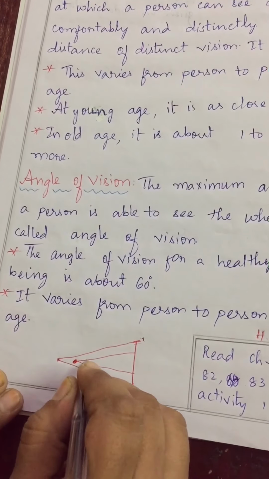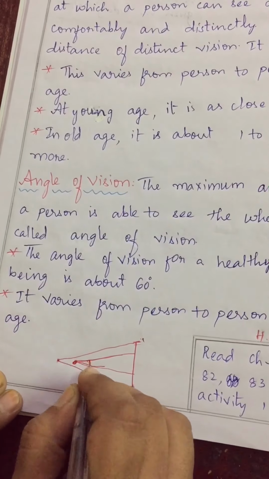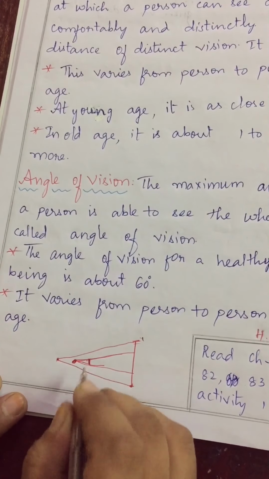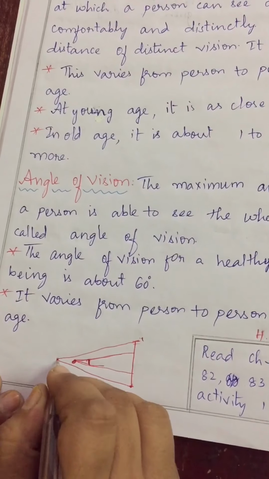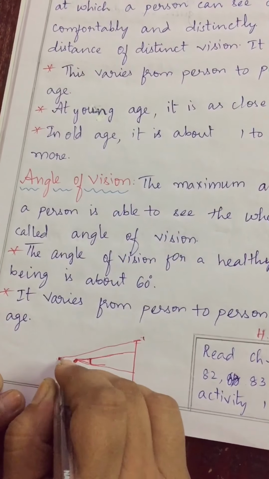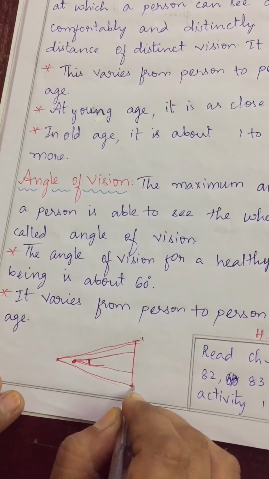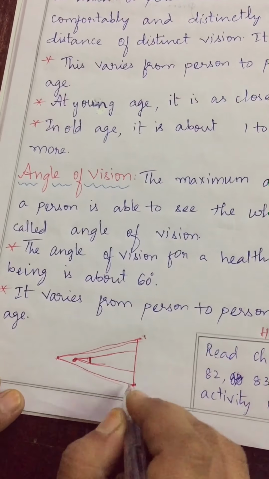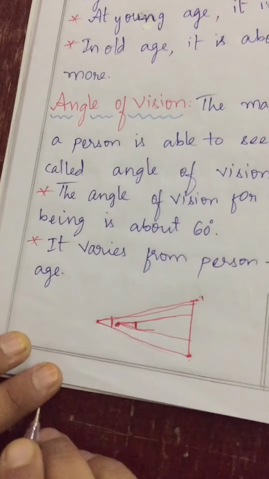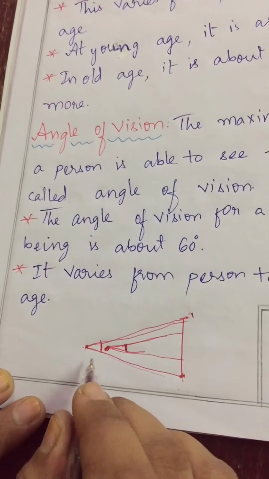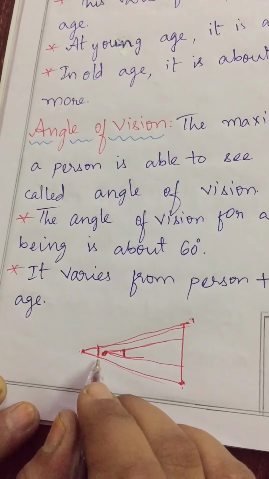When you are seeing, see here, you are making one angle. Are you making? See here, children, we are making one angle. Here also, for some people they can't see, so they are moving back and they are able to see the complete object, that means top and bottom of the objects. Here we are making one angle, that is nothing but angle of vision. Are you getting my point, children?